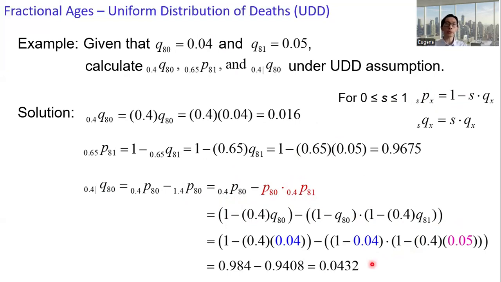This is the probability that the individual currently at age 80 survives beyond age 80.4, but dies before reaching age 81.4. All right, so this is the calculation involving non-integral ages under the UDD assumption.